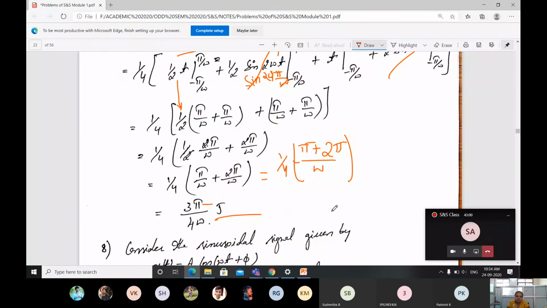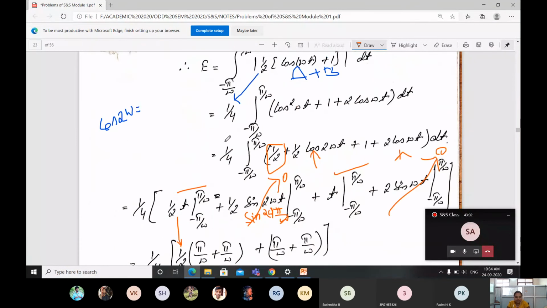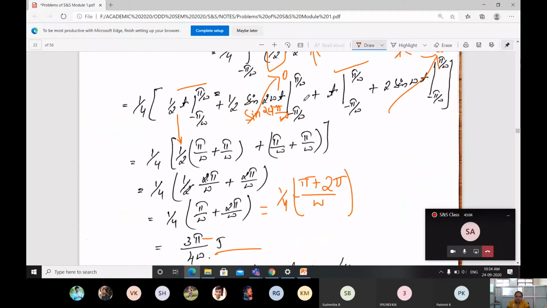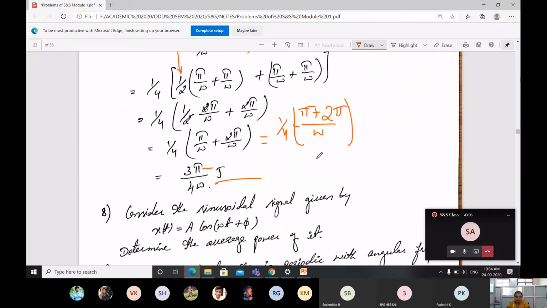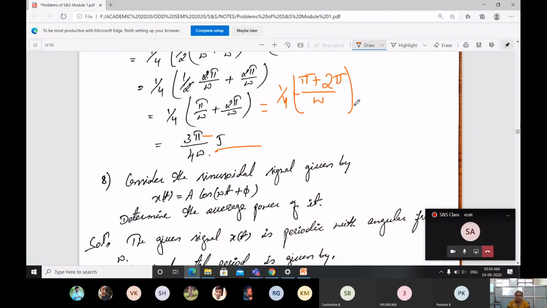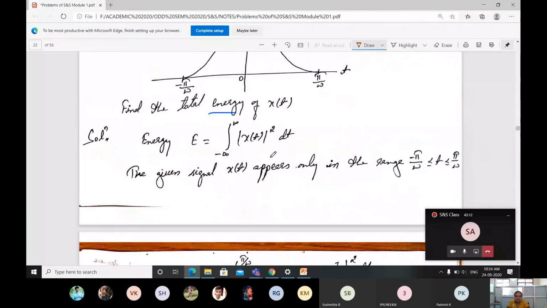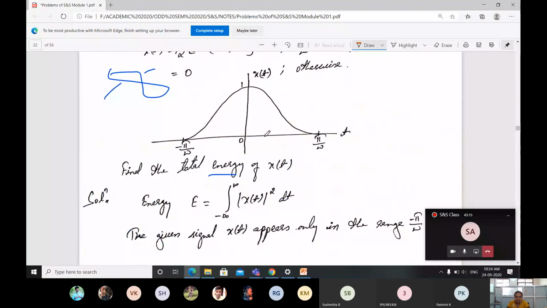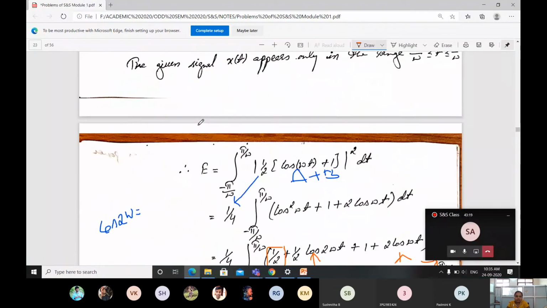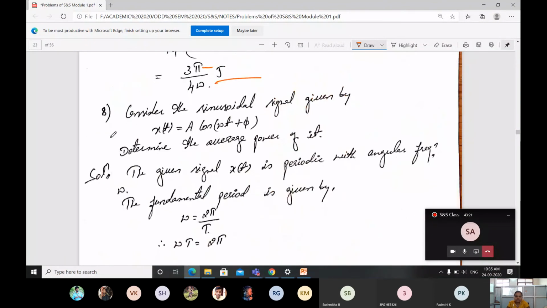This is in terms of joules because it is an energy signal. So step by step you will understand this problem. This is how you have to solve the problem. This question is repeated almost 2 to 3 times. Just check this problem, it is also an important problem.